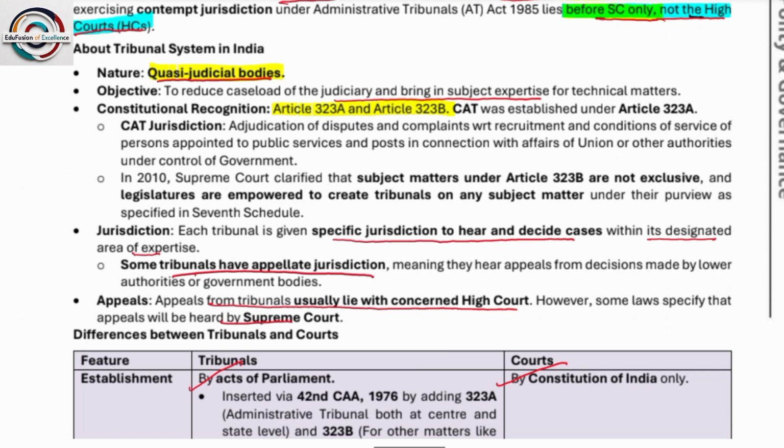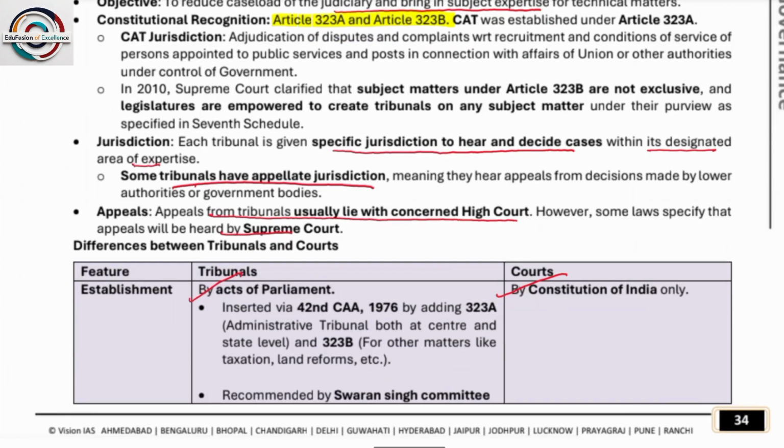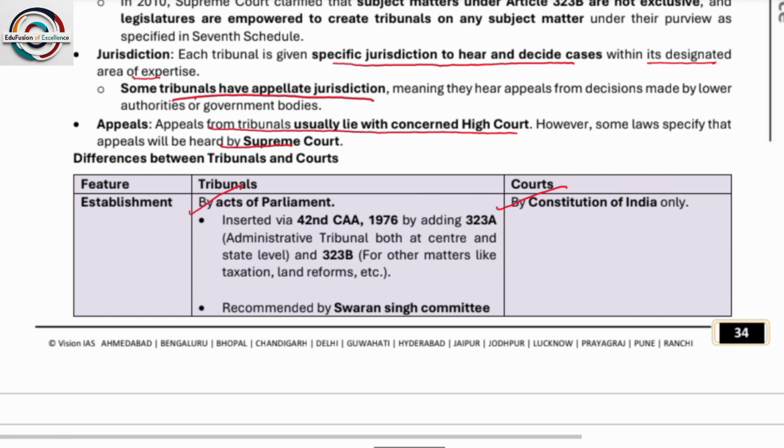One is administrative and another is others. Please have a look at those articles. This is important and very easy. So 323A is administrative tribunals, whereas 323B is others, for example taxation, land reforms, etc.